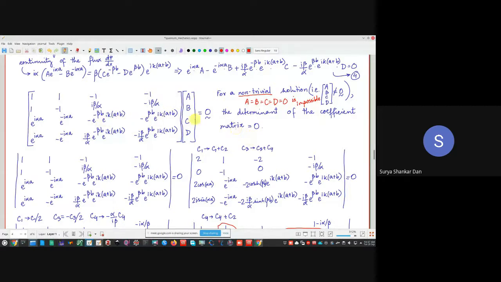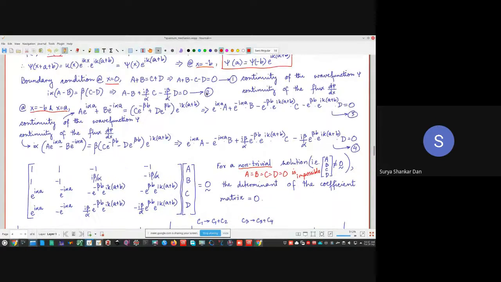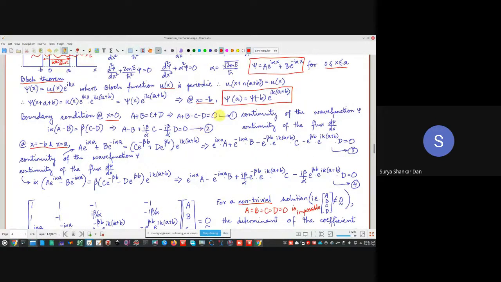Otherwise this equation cannot hold, क्योंकि equal to 0 है ना, जैसे मैंने बताया, all the 4 equations here, here, here, and here. Okay, all these 4 equations are having the RHS, right hand side, as zeros.